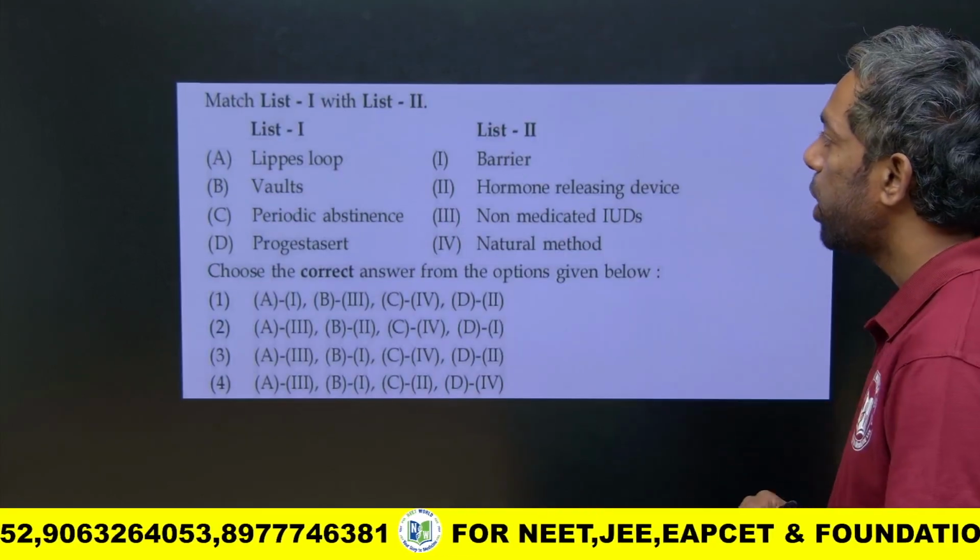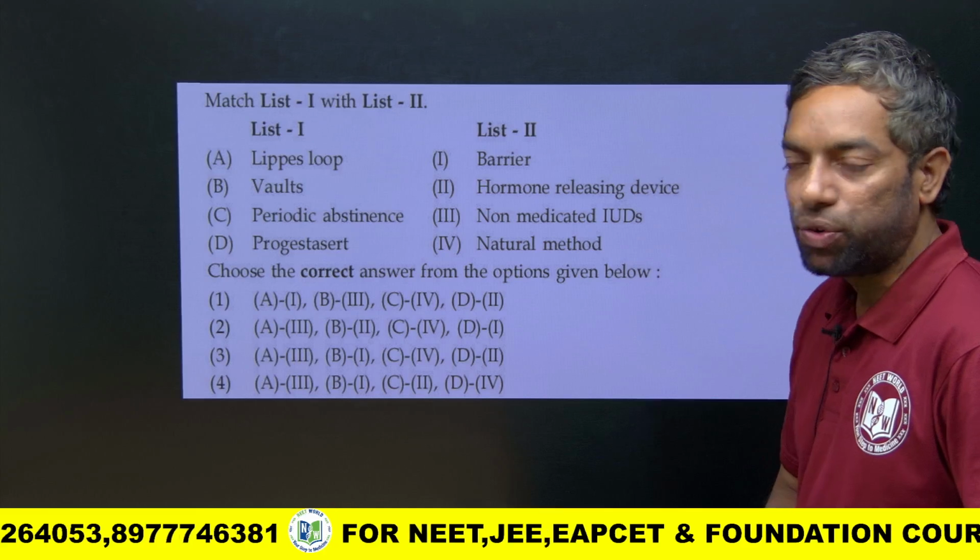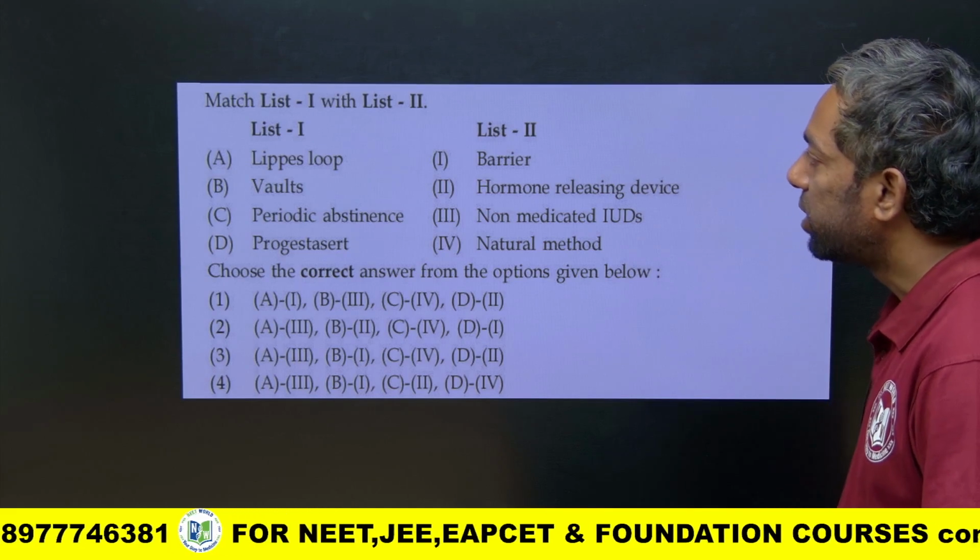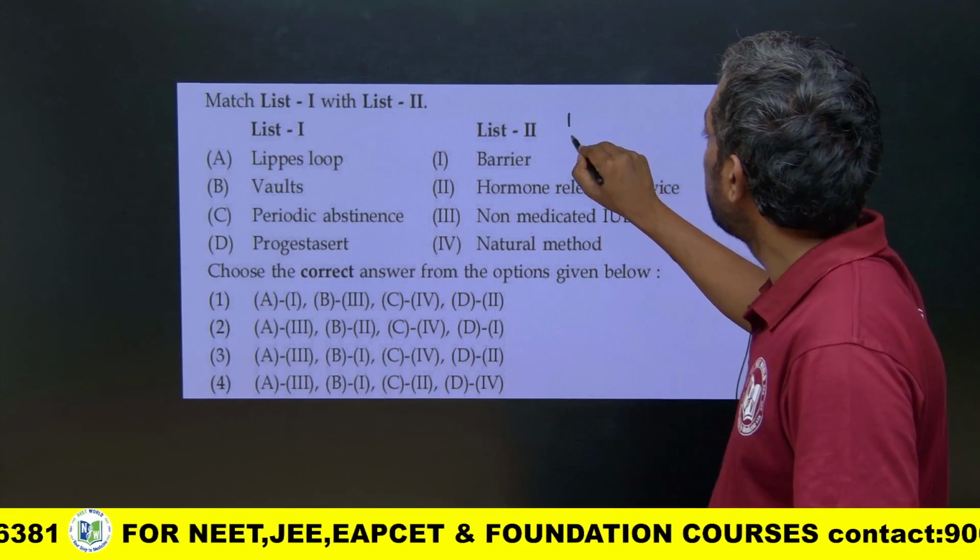Next question. This is a match-the-following question, also on human reproductive health.